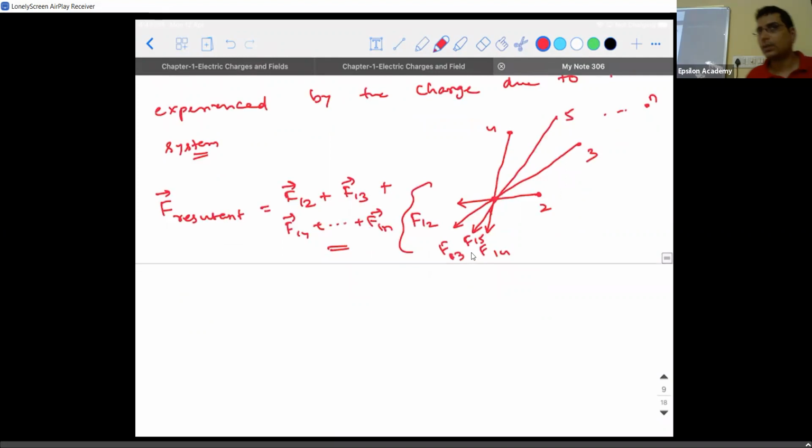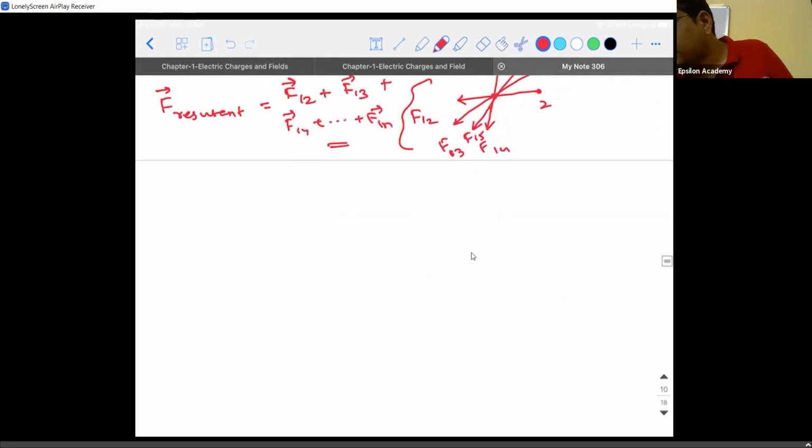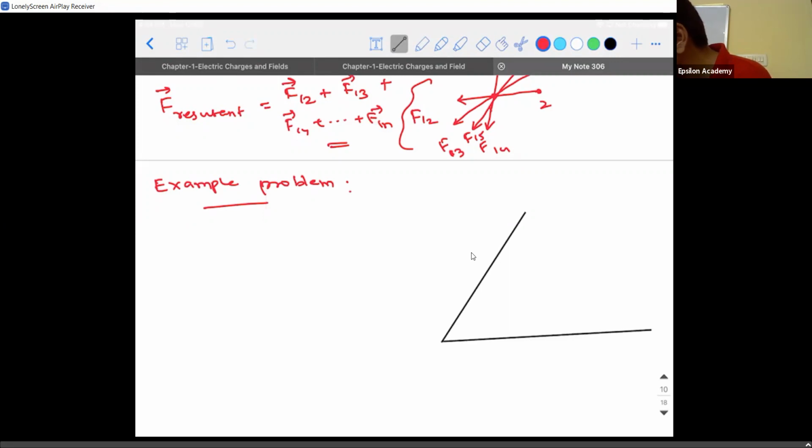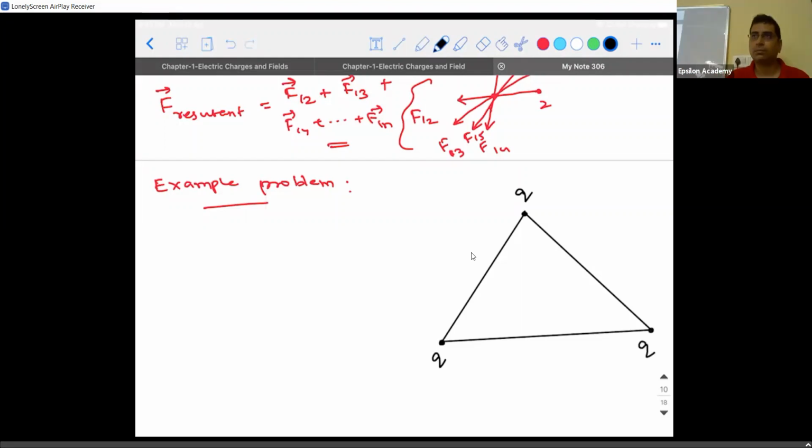Shall I proceed? So let's look at an example problem which is based on the principle of superposition. Let us consider 3 point charges which are placed at the vertices of an equilateral triangle, and all the 3 charges have the same magnitude and same nature.